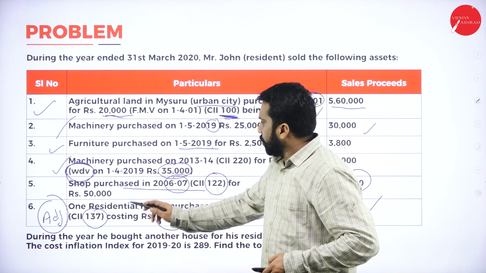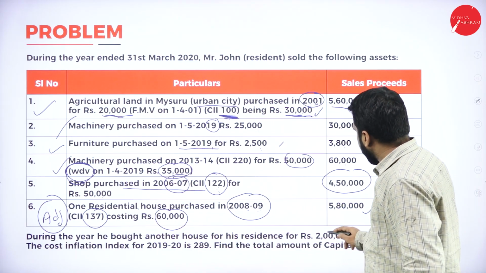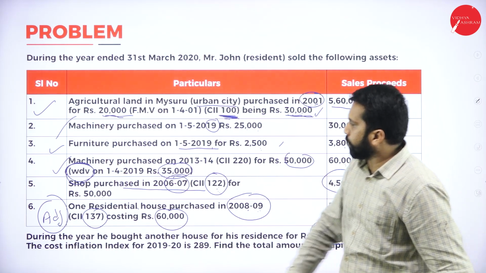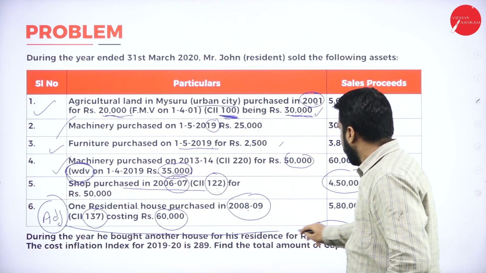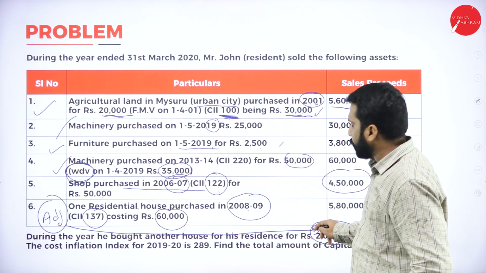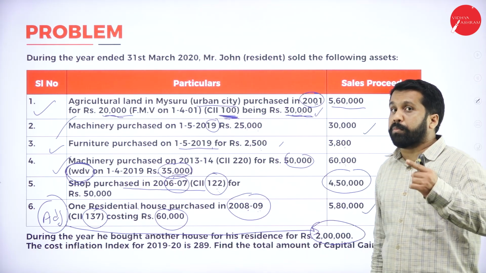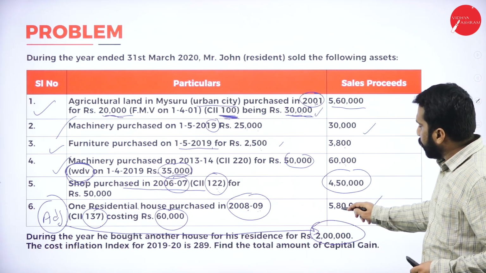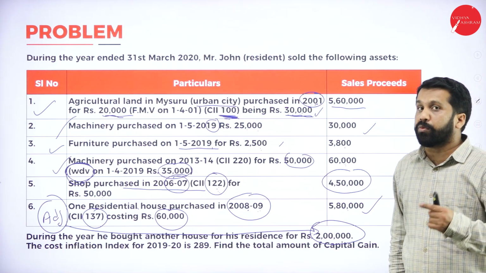So in the last one, they have purchased a residential house of 2 lakh. This is not adjustment, I forgot actually. This is adjustment. The column should be here. They have purchased one more house. See, they sold the house and later they purchased one more house.